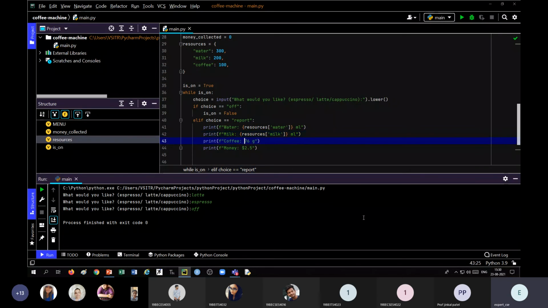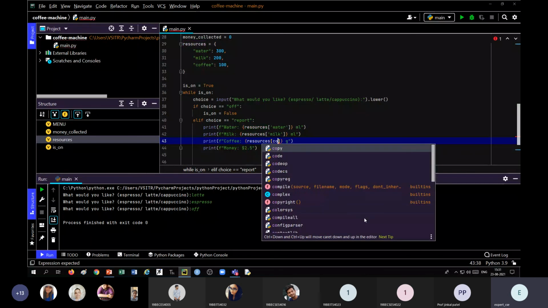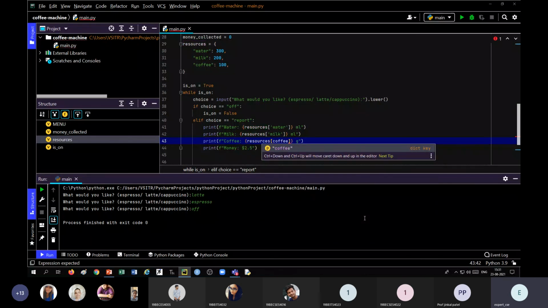So similarly here also we can write single quote. So here also, we can say resources, bracket, coffee. In PyCharm, you can directly select, no need to type the full word. Okay, again we need single quote here.